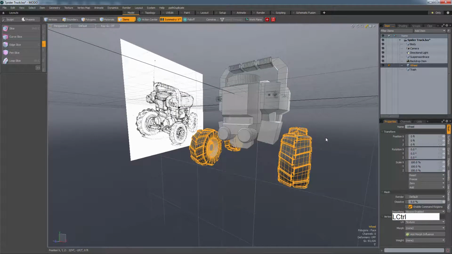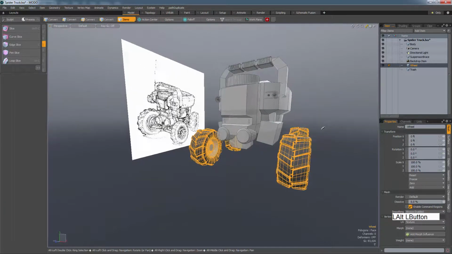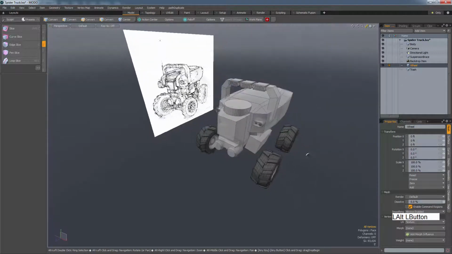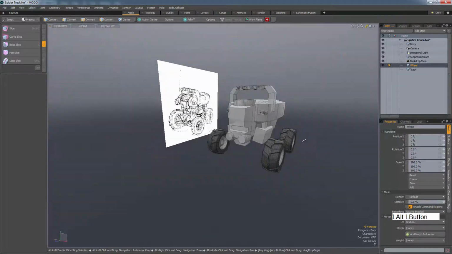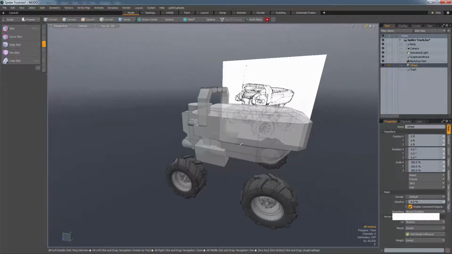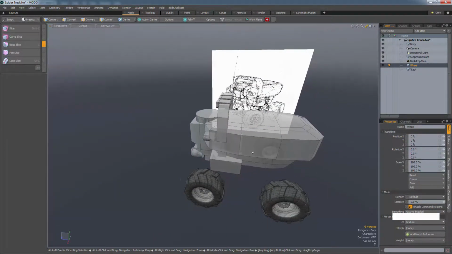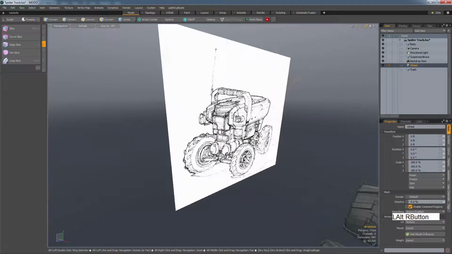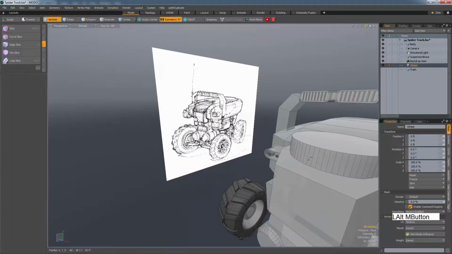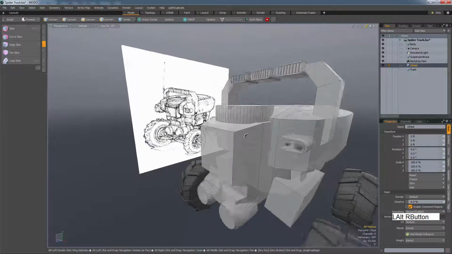Okay, let's do Control 1 and turn off the grid. So I think this is a good stage to just take a step back and look at the overall proportions and the design and try to get this exactly how we want it before committing to making all the little details and locking down the geometry more and more.